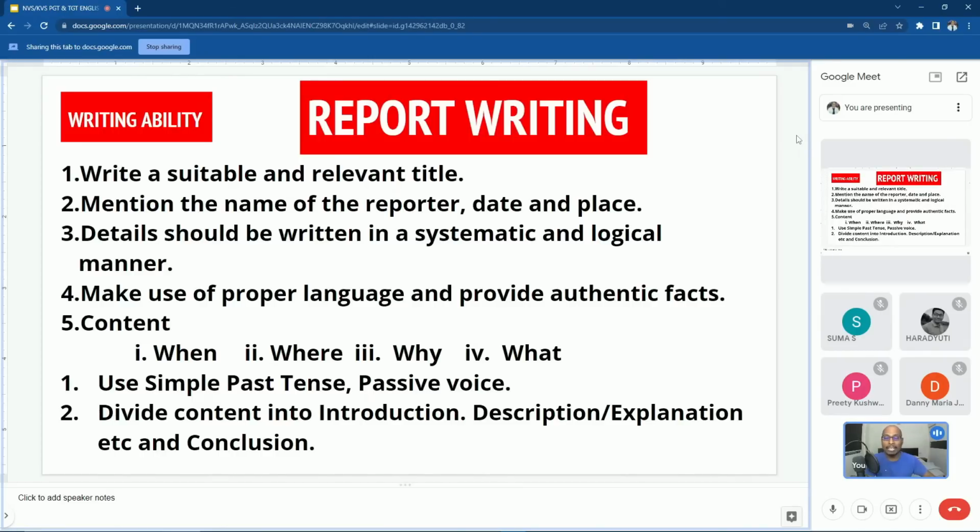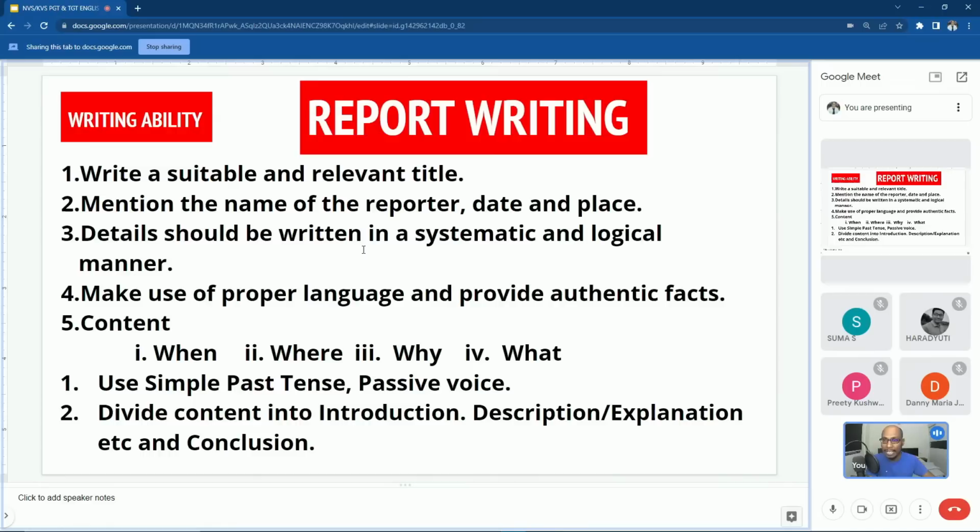Whether the title is given for report writing or not, they may ask you a question. So write a suitable and relevant title for the report. Mention the name of the reporter, date and place. So remember this one. In report writing, we have to mention the name of the reporter, date of reporting and the place of reporting. These are part of report writing.